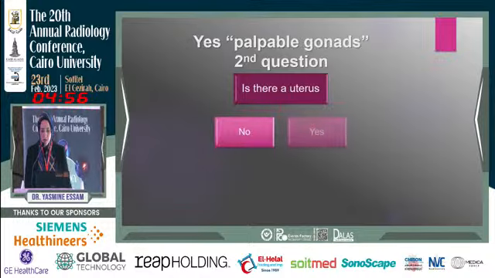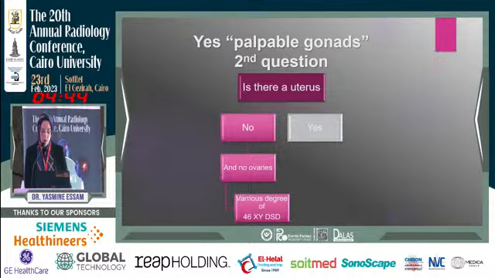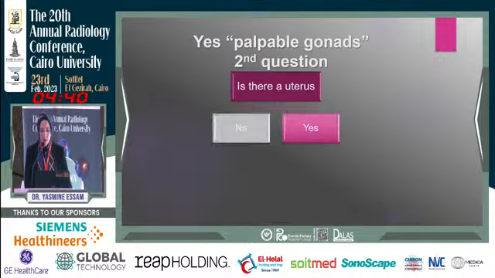No or yes. If there is no uterus, and for the first question we have yes, proper testicular tissue, either palpable or not, with no uterus and no ovaries, then the diagnosis is various degrees of 46,XY DSD. If we have a uterus or rudimentary uterus, we have to look for other gonads like testes or ovotestes.